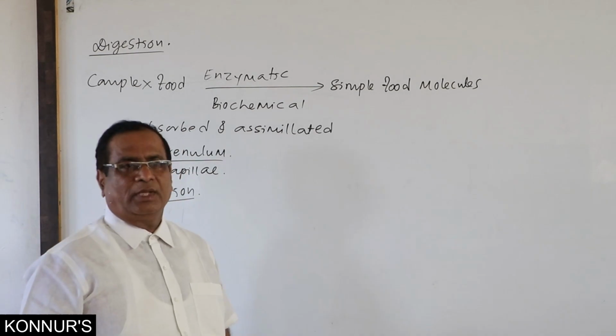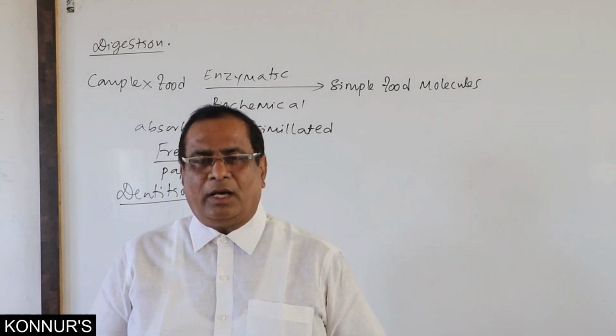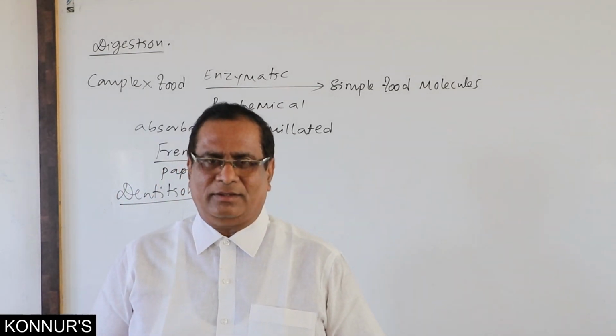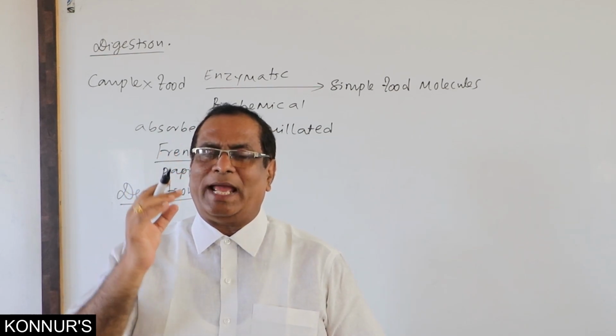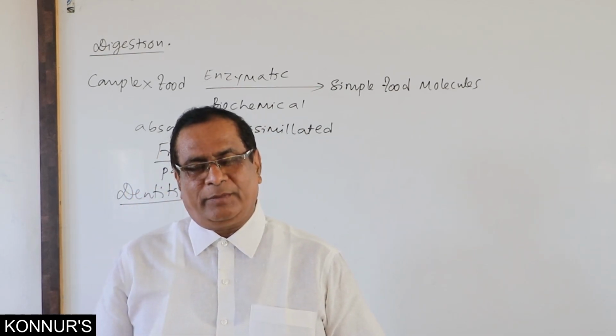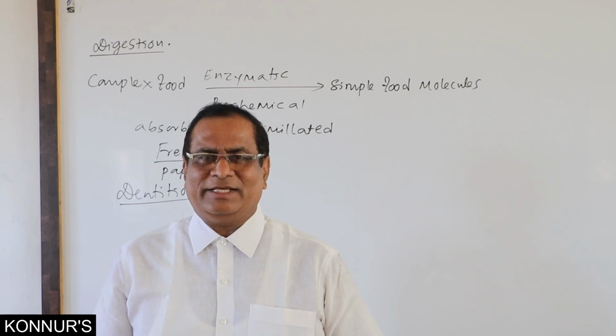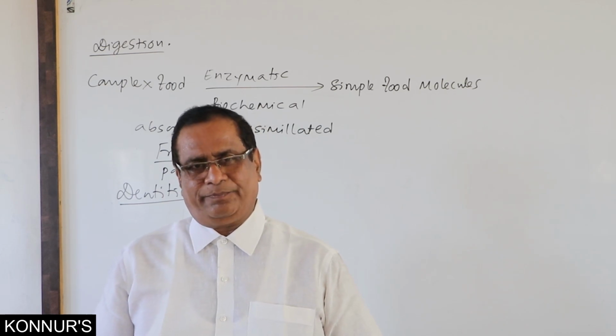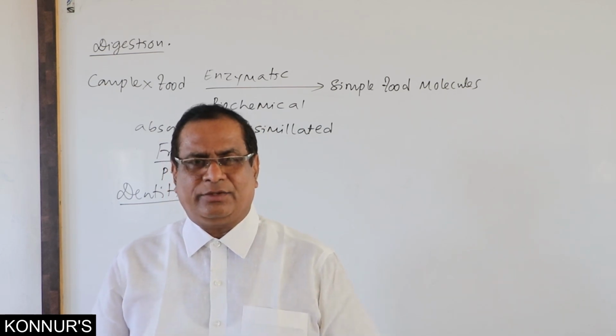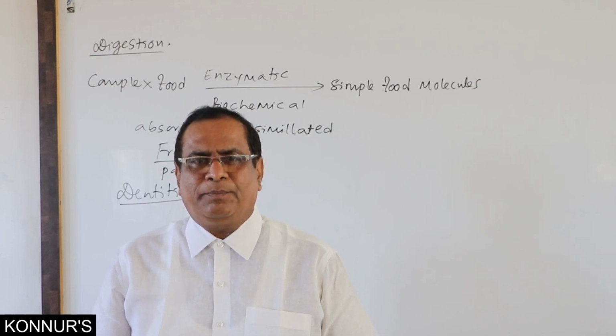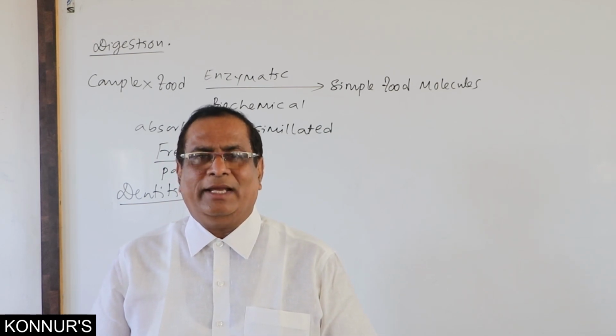Dentition. The mode of arrangement of teeth in upper jaw and lower jaw in our buccal cavity is said to be dentition.